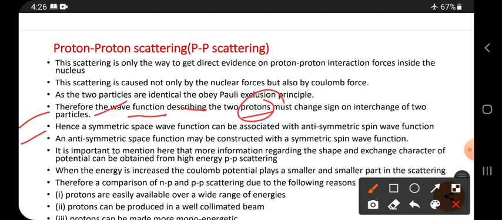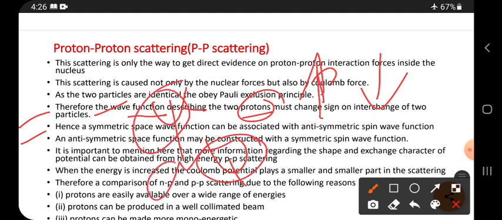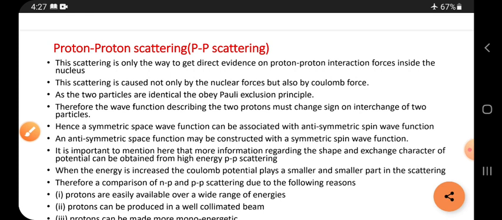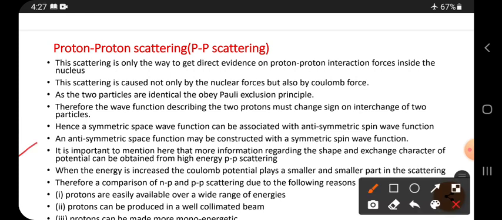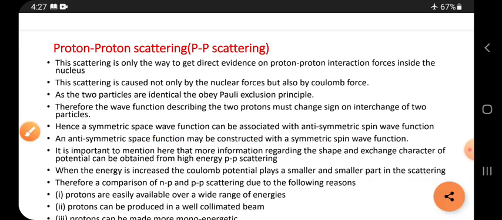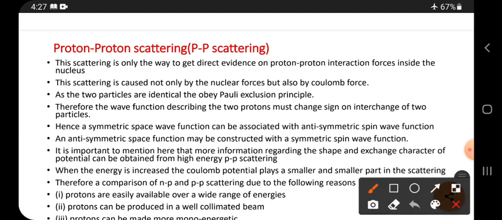For example, for the clockwise direction, if you apply the wave function as psi, for the anti-clockwise direction we have to apply the negative of it. The first is a symmetric wave function, and we call the other an antisymmetric wave function. An antisymmetric space wave function may be constructed with a symmetric spin wave function. So with the help of the spin wave function we can construct the antisymmetric wave function.